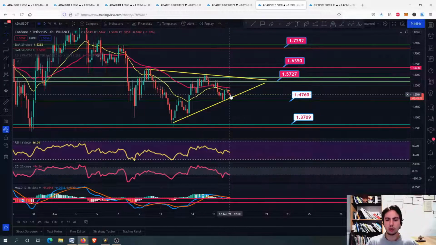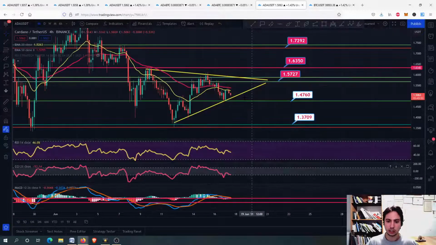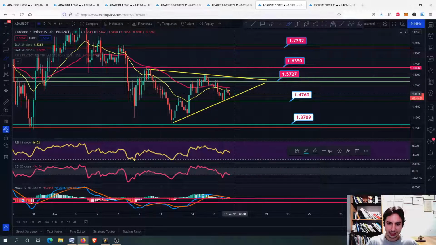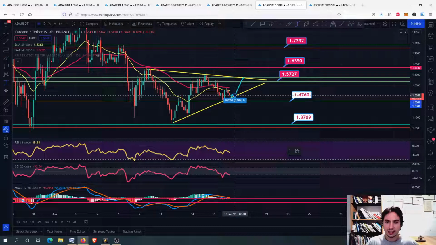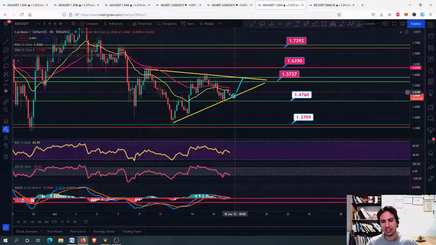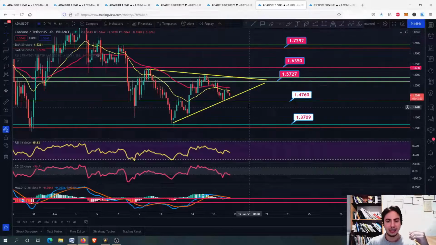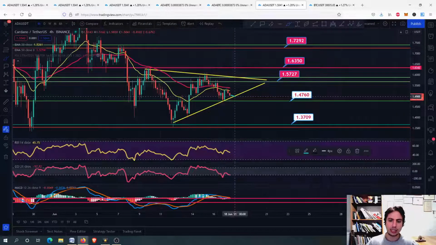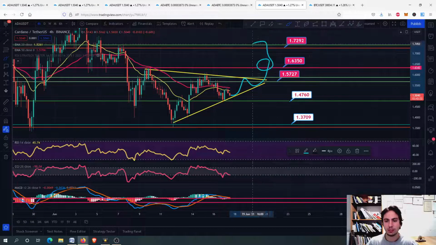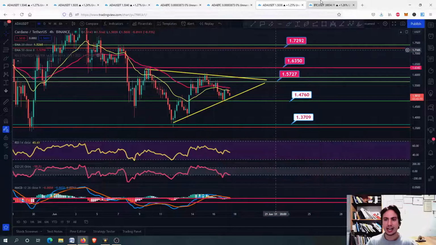So now eventually we are going to ADA. You can see here that we are standing in an oversold situation. We will probably hit this target, this bottom trend line, and then we will move upwards. Might be going like having a swing high momentum. If you want to trade here, guys, you can take around 5% profits. I wouldn't suggest you do that, but it is up to you because we are going into an oversold situation here for the commodity channel index. Therefore, I believe we will be doing something like this before we decide whether we are going to test 1.63, 1.72, or because of Bitcoin's crash, guys, we might go down.